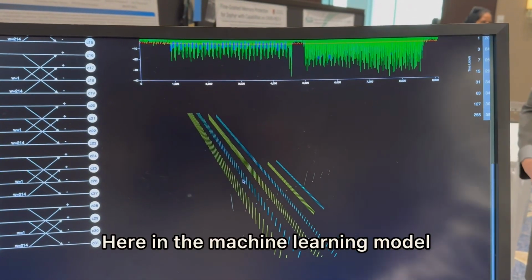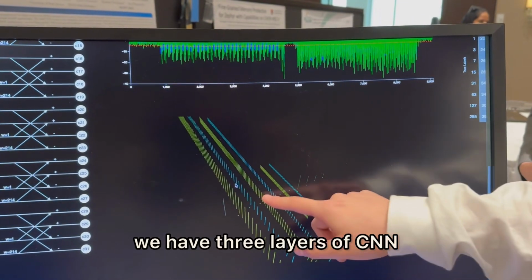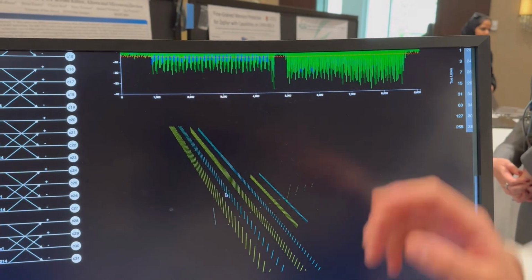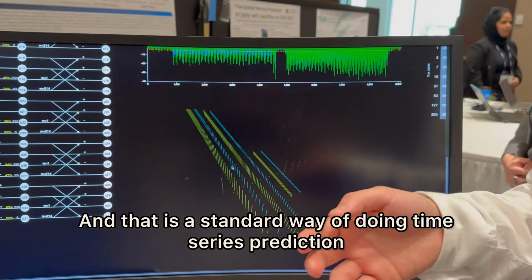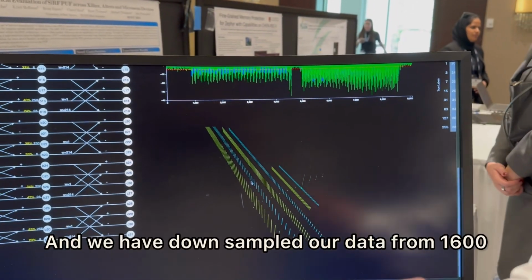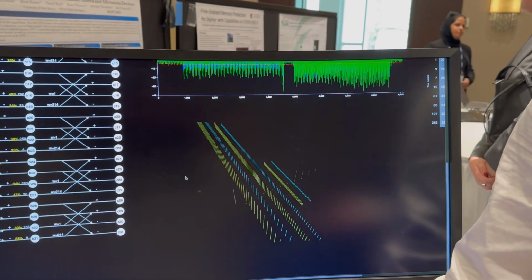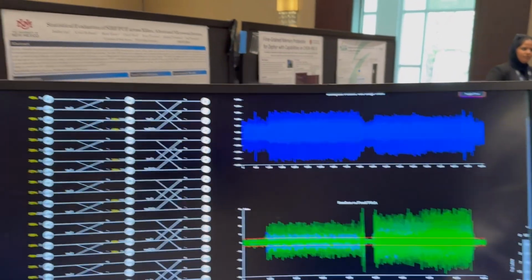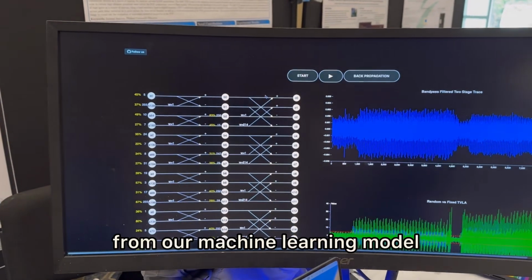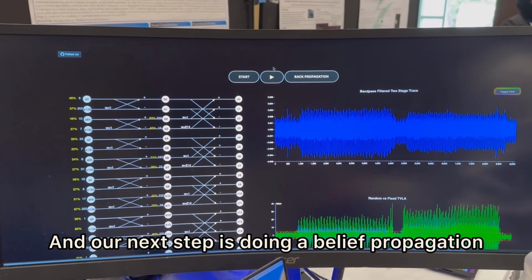In the machine learning model, we have 3 layers of CNN and 3 layers of LSTM, which is a standard way of doing time series prediction. We have downsampled our data from 1600 points to 100 points. Now, here are all the predictions coming from our machine learning model.